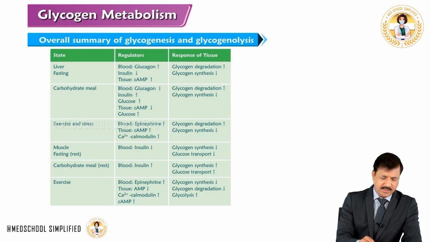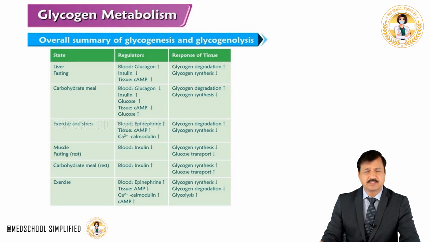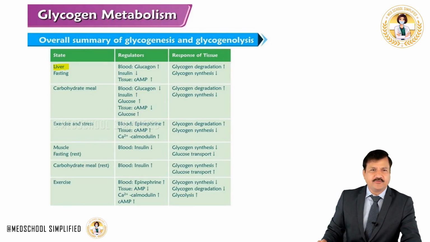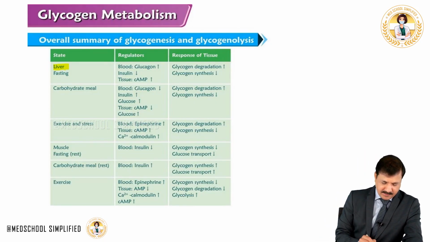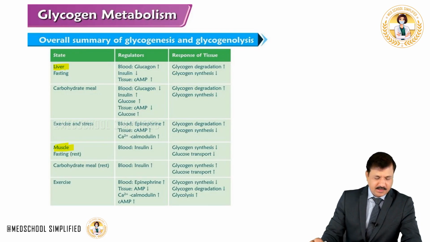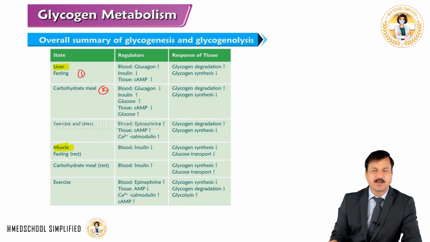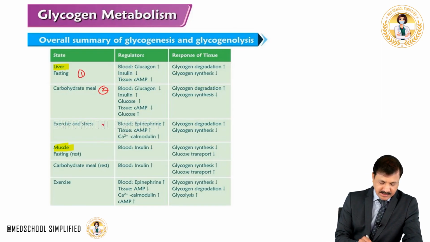So the table here is summarizing all the points that we have seen so far. Now first let's look at liver, and then we will go into muscle. So in the liver we are going to consider 3 conditions. One is under fasting condition, what happens in the liver; under well-fed state, especially carbohydrate meal, what happens in the liver; and under exercise and stressful situation, what will happen.